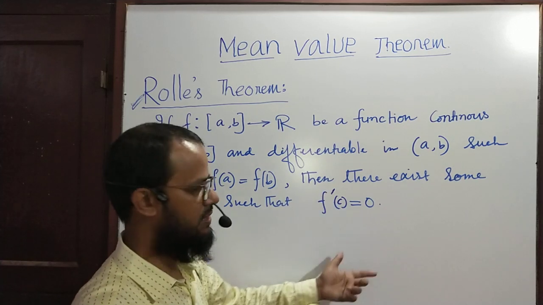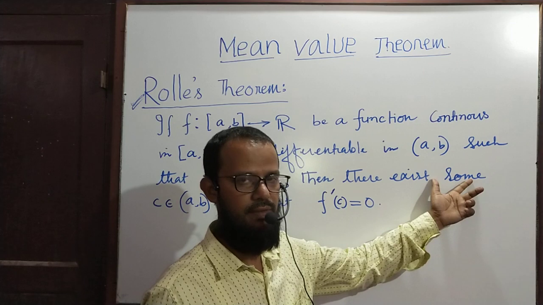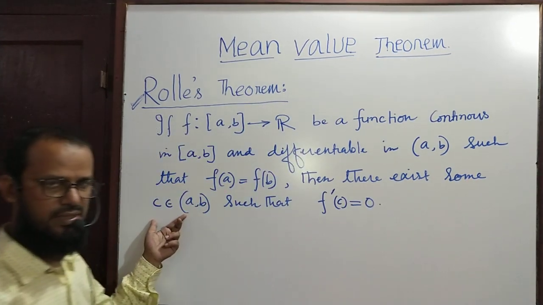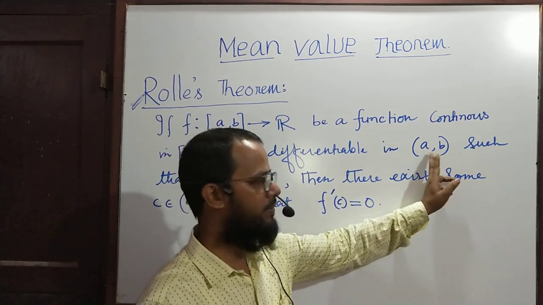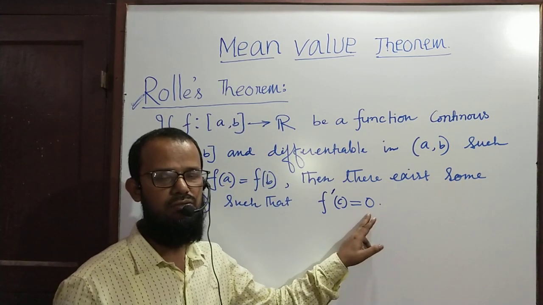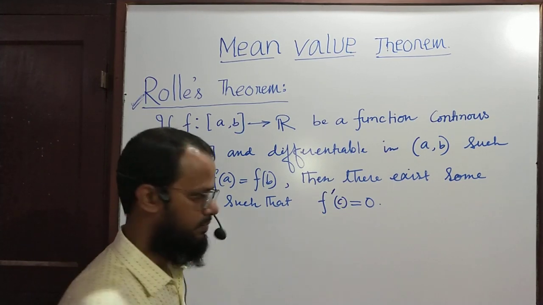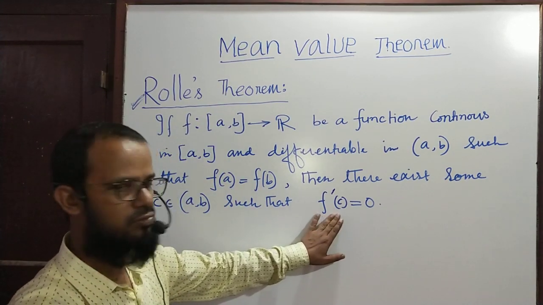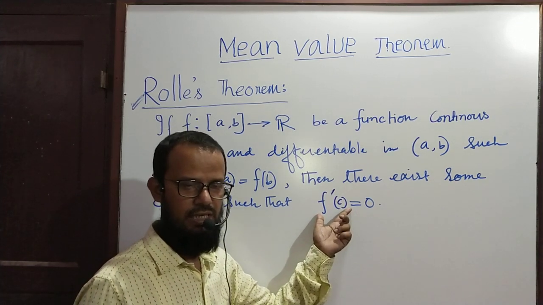Then the theorem says there exists some c, maybe more than one or maybe one, between A and B, that is in the open interval AB, such that f dash c equals 0. That means the derivative of the function at the point c equals 0. That means dy by dx at the point equals 0. f dash c means the slope of the tangent at the point c.